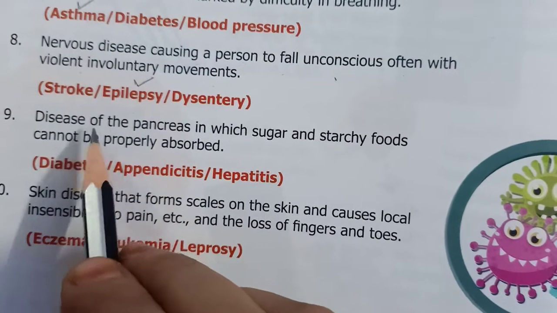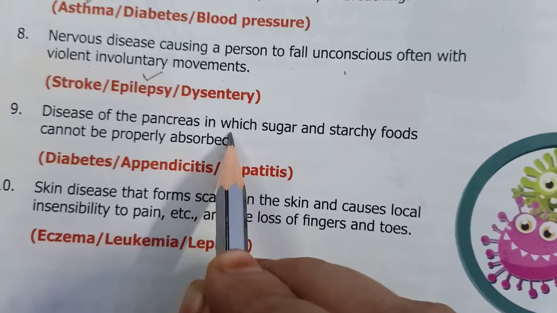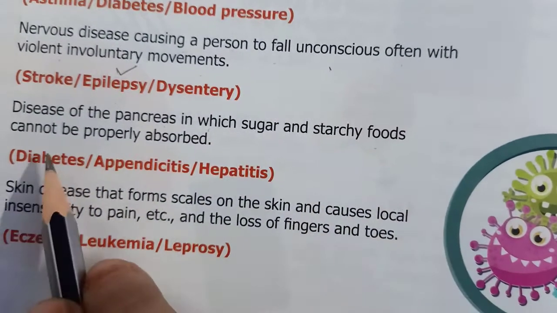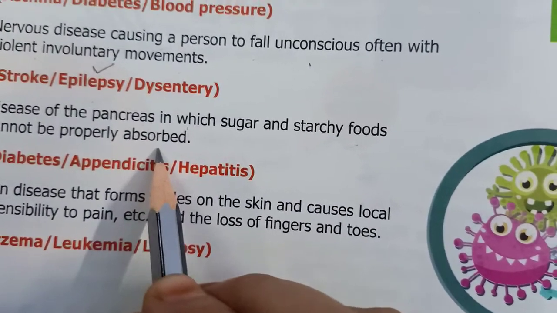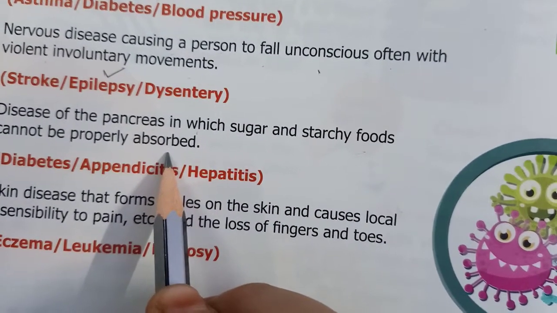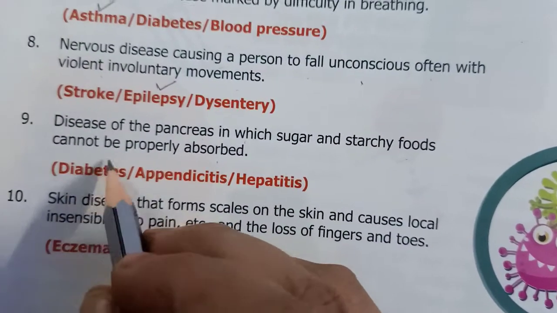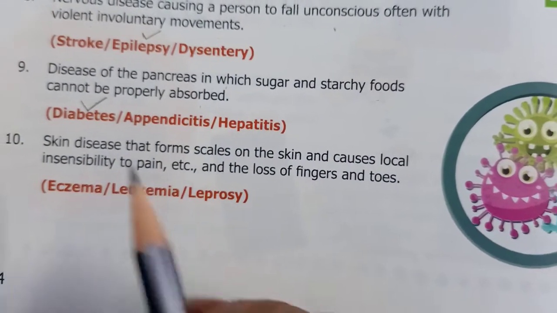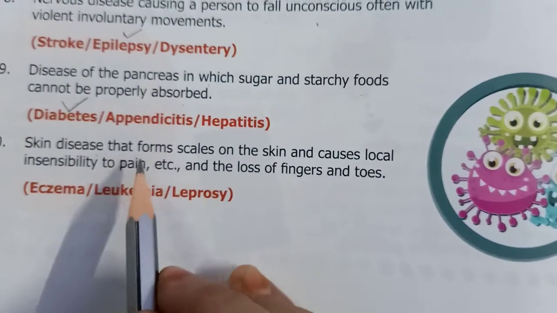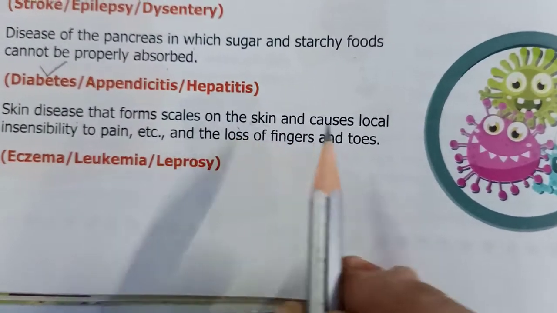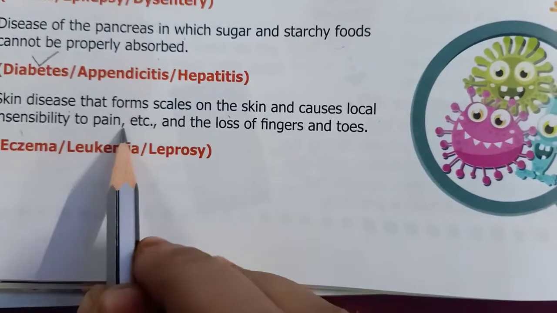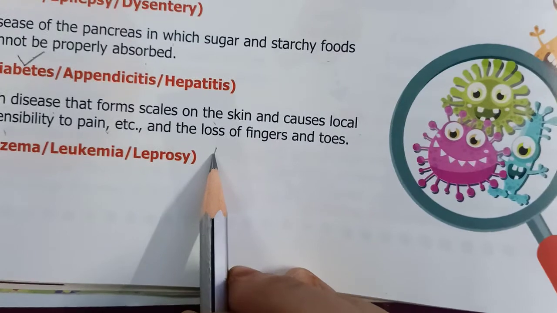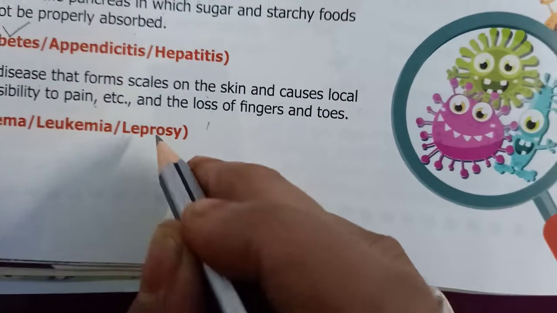Now next one is disease of the pancreas in which sugar and starchy food cannot be properly absorbed. So this disease is known as diabetes. Next one is skin disease that forms scales on the skin and causes local insensibility to pain, etc., and the loss of fingers and toes. So this disease is known as leprosy.